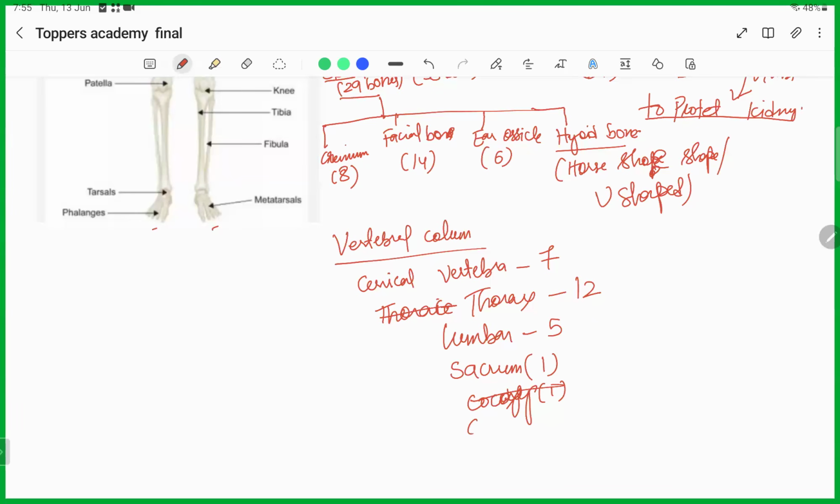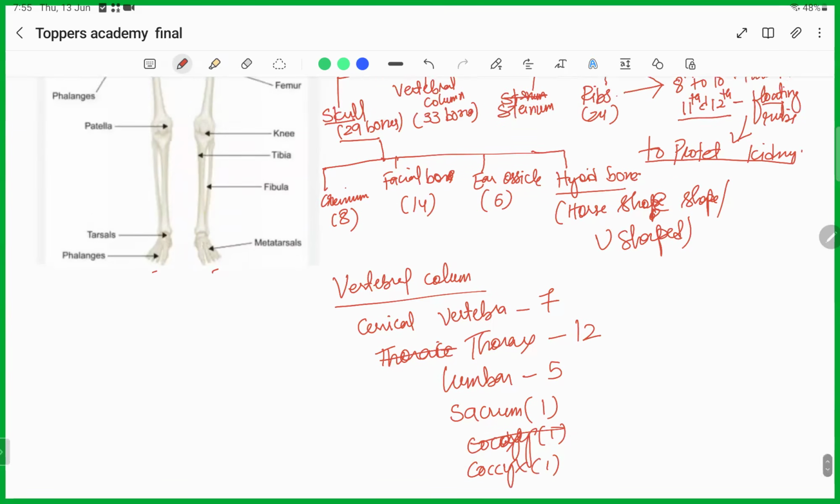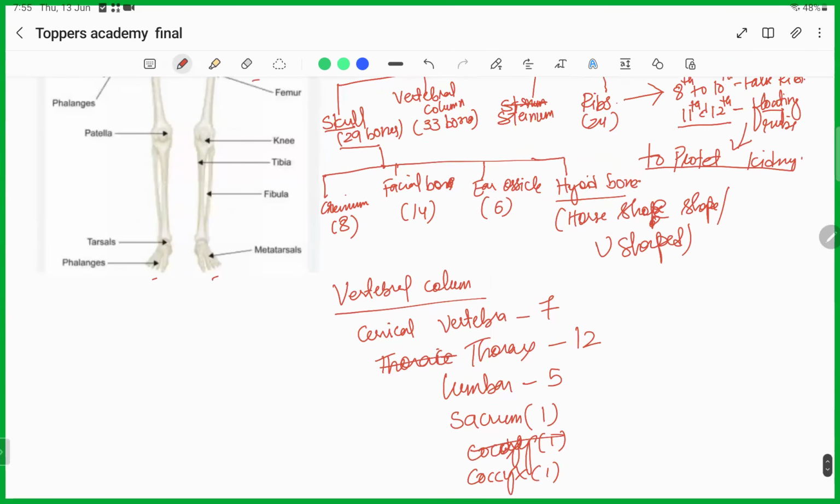The spelling is C-O-C-C-Y-X. No need to know so much detail, but at least know that the vertebral column is made up of 33 bones.